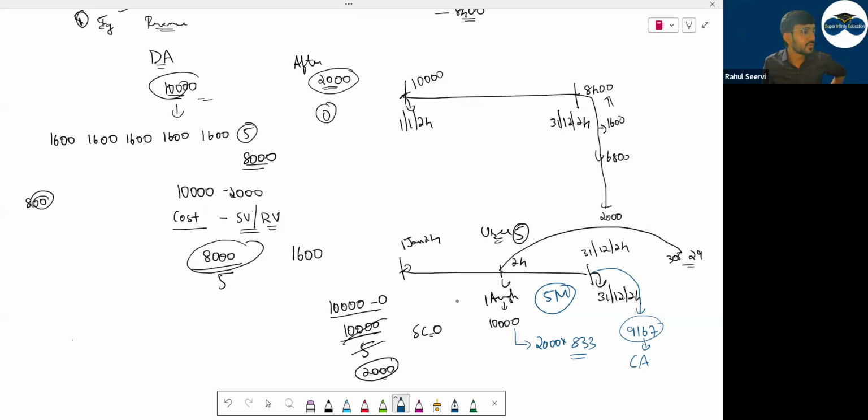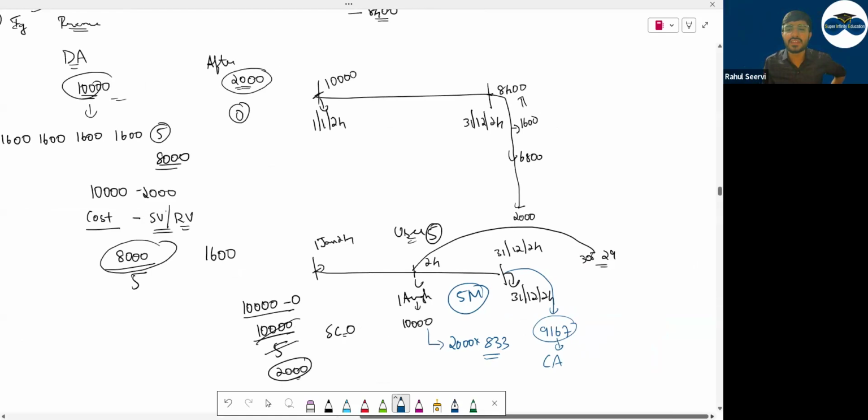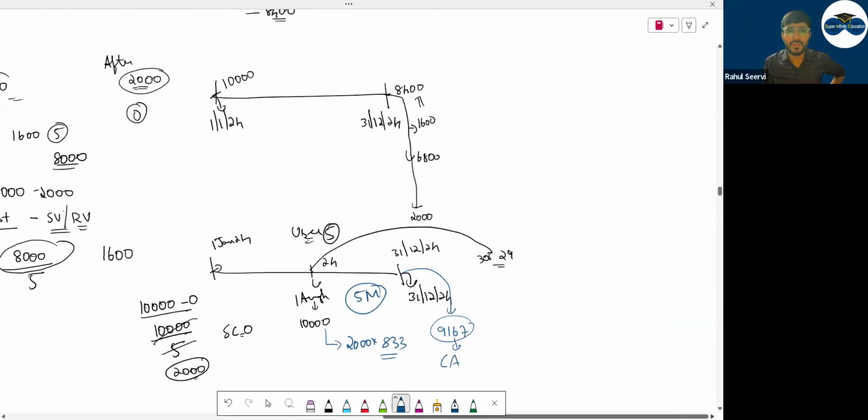इसमें कोई doubt है? Straight line method. Sir, इसकी entry क्या? Journal entry. We'll come to that. What is the journal entry? Will come later. Now coming to the second method.